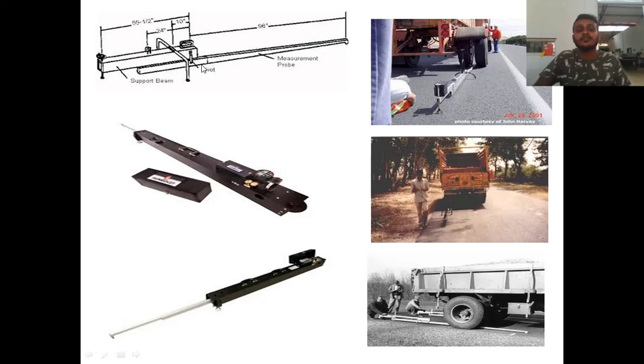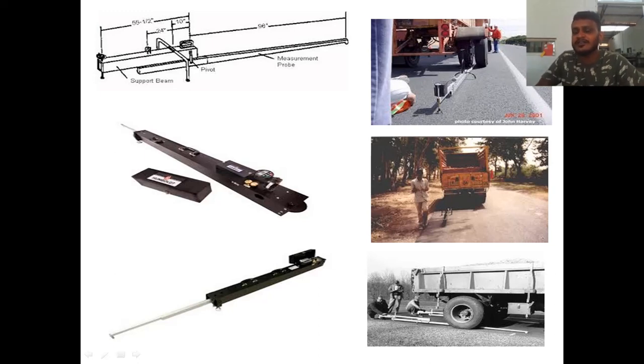From the pivot point to the probe end, the length of the beam is around 2.44 meter. The total length is 3.66 meter, and the remaining part of the beam is 1.22 meter from the pivot, where the dial gauge for measuring the deflection value will be provided. Here you can see the first point where you need to measure the deflection value.